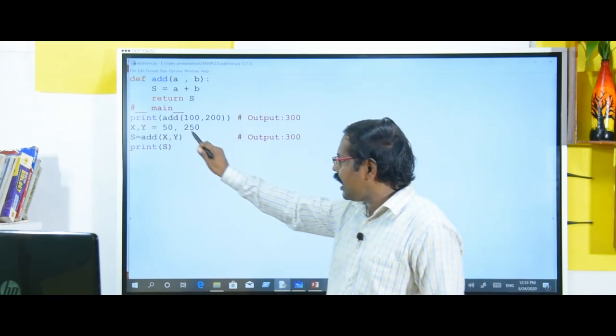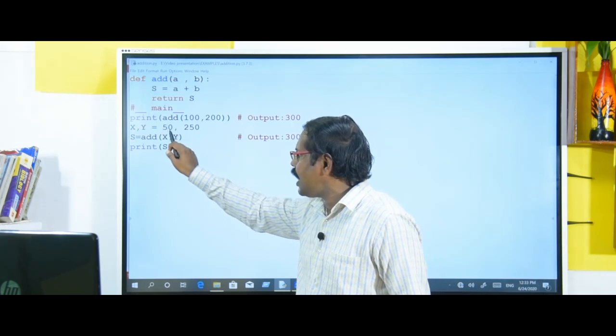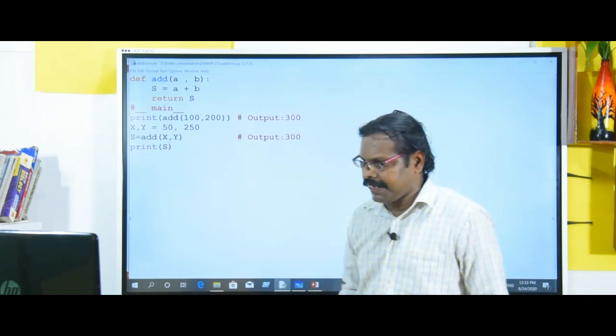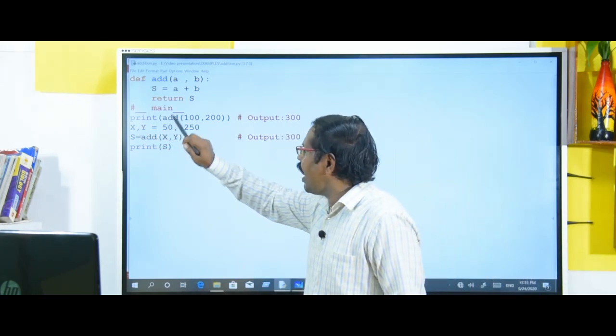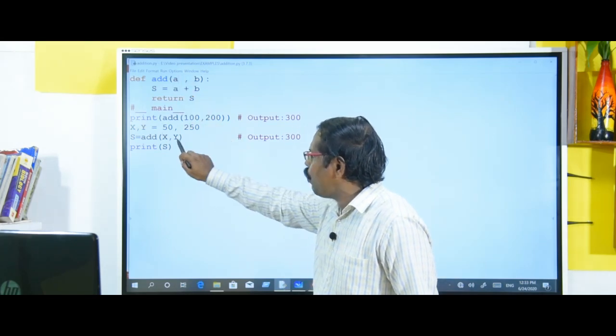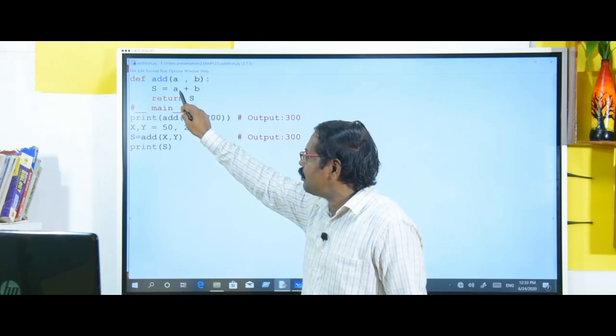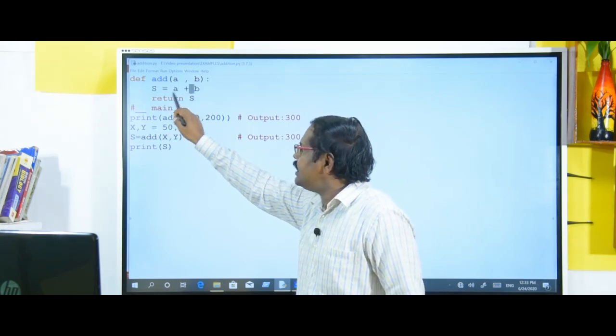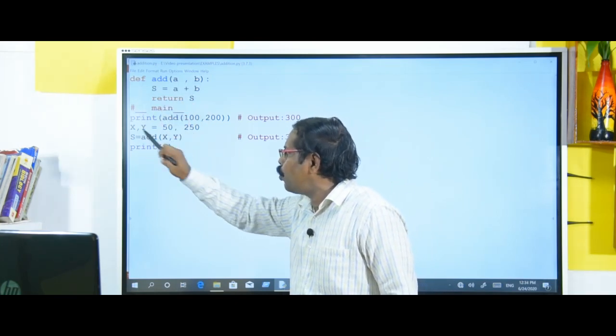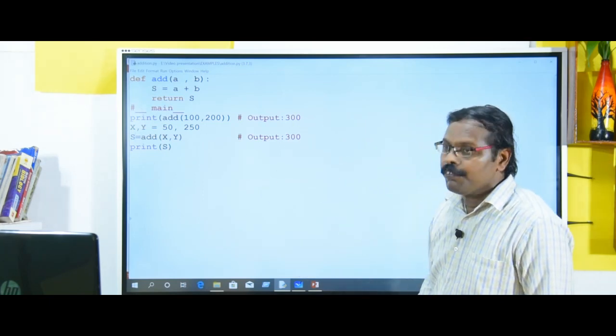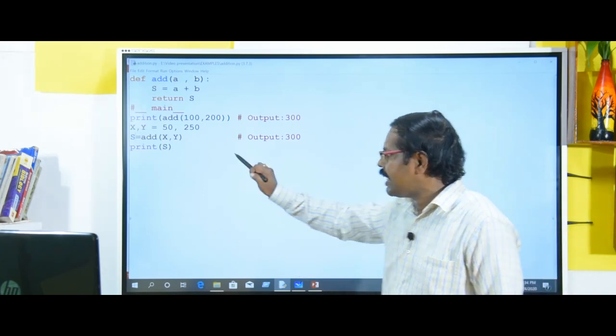The second time, when 50 and 250 are passed to x and y respectively, the x value will be passed to a and the y value will be passed to b. Then the result will be calculated, it will come back and be stored in s. That result also, 50 plus 250, is 300.